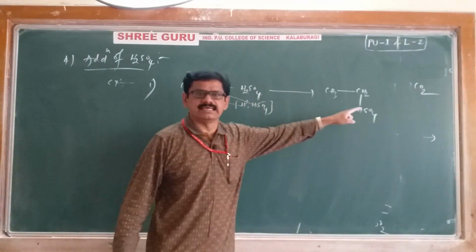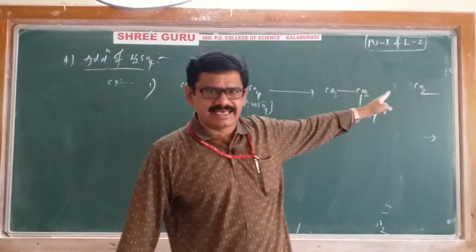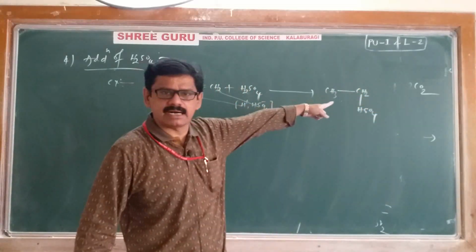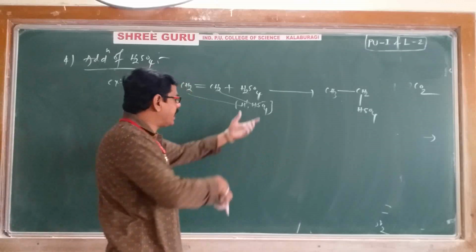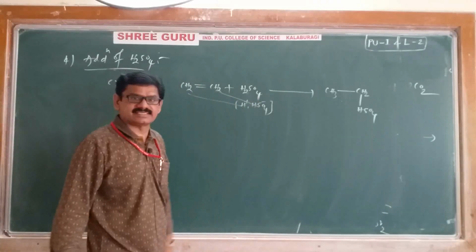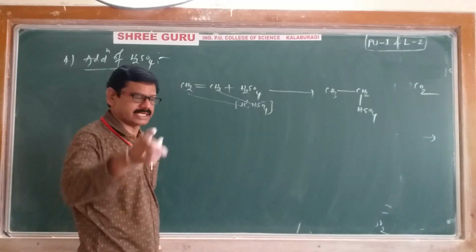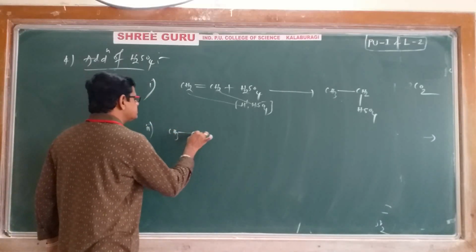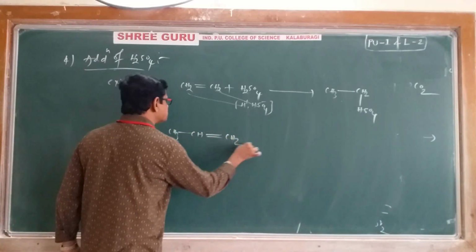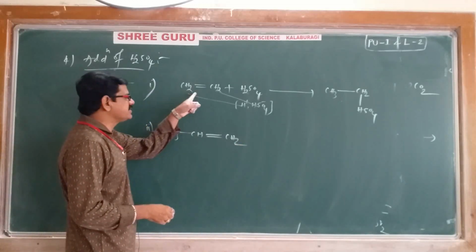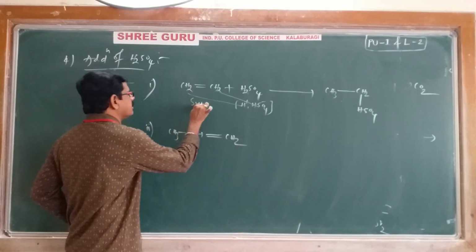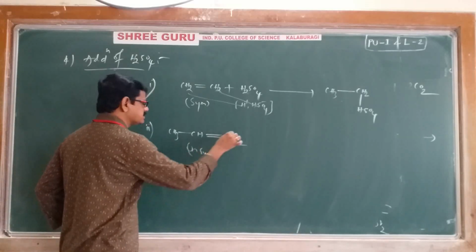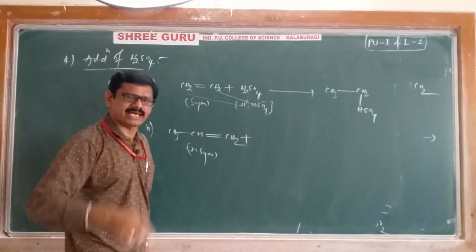We are getting ethyl hydrogen sulfate, one saturated compound. Why? Because we are adding sulfuric acid across a double bond. Then another example: CH3 CH double bond CH2. It is propene. Ethene is symmetrical, propene is unsymmetrical. Again, a problem arises here.